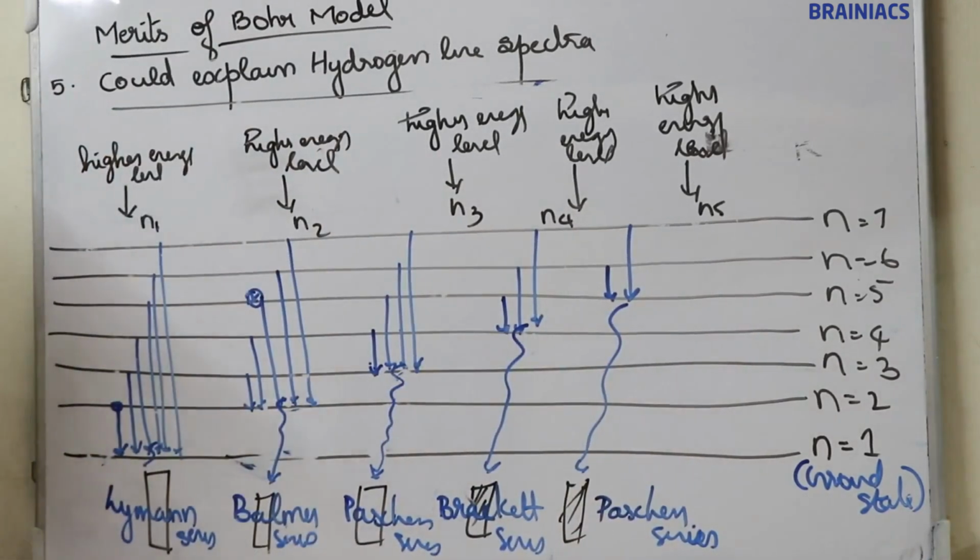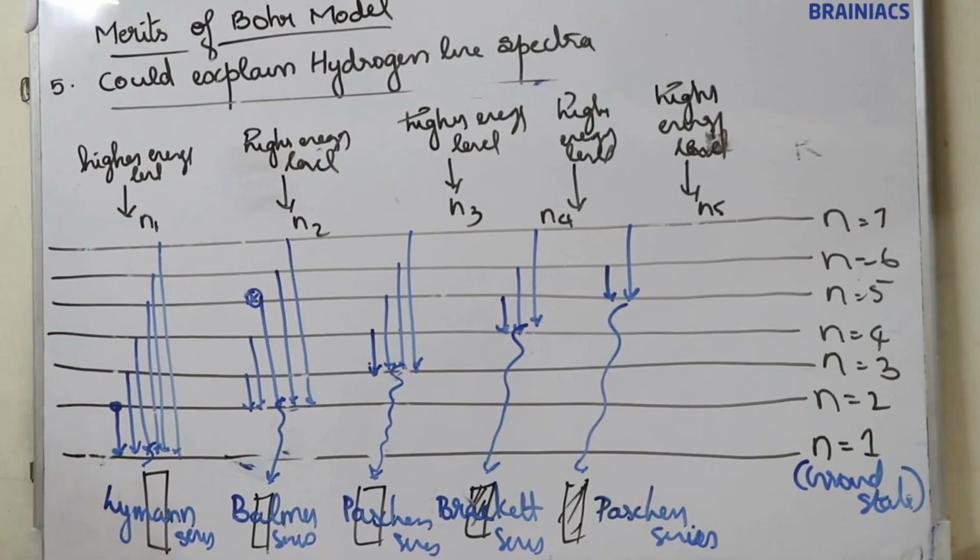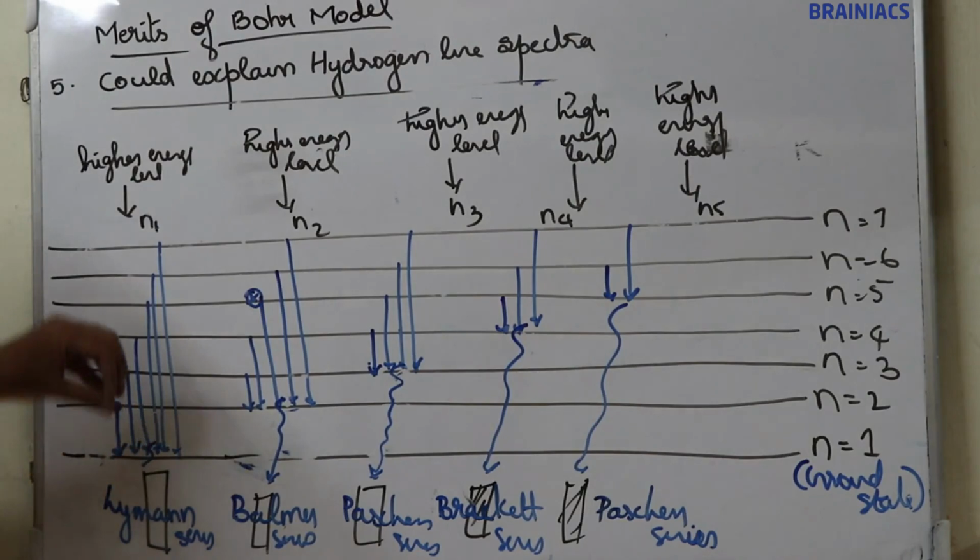Okay, so when an electron jumps from a higher energy level to n equal to 1, energy is liberated, and due to that energy one line is observed. That line is known as the Lyman series.